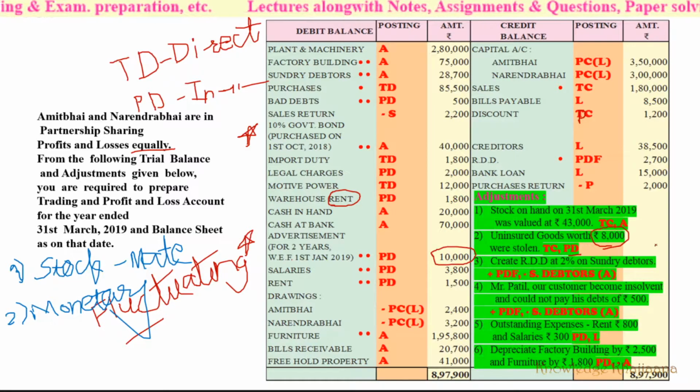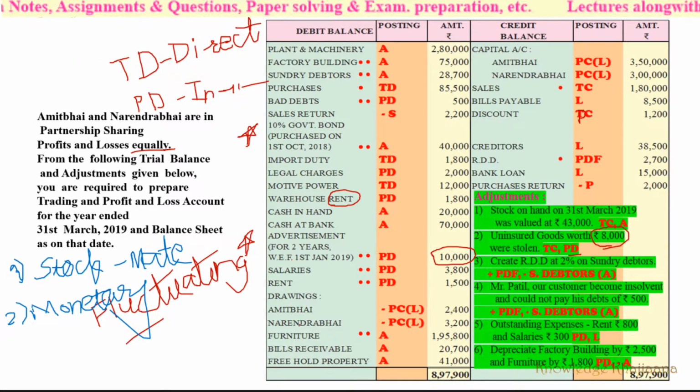Then next, create reserve for doubtful debts at 2% on sundry debtors. Reserve for doubtful debts, where we have to record it on the profit and loss account debit side, in the formula against bad debts. Where are the bad debts? See, 2 marks, 1 mark. 1 mark over here. Then we have to deduct that much amount from sundry debtors on the asset side. So 1 mark against sundry debtors over here.